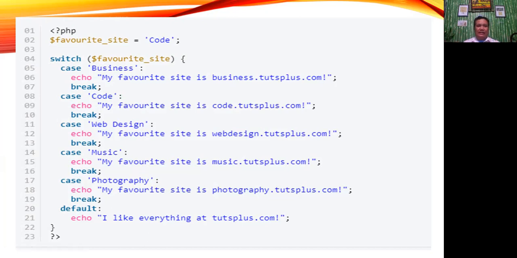And as you can see in this example, we want to check the value of the favorite_site variable. And based on the value of the favorite_site variable, we want to print a message. So for each value you want to check with the favorite_site variable, you have to define the case block. And if the value matches a case, the code associated with that case block will be executed. After that, you need to use the break statement to end a code execution. If you don't use the break statement, script execution will continue up to the last block in the statement.